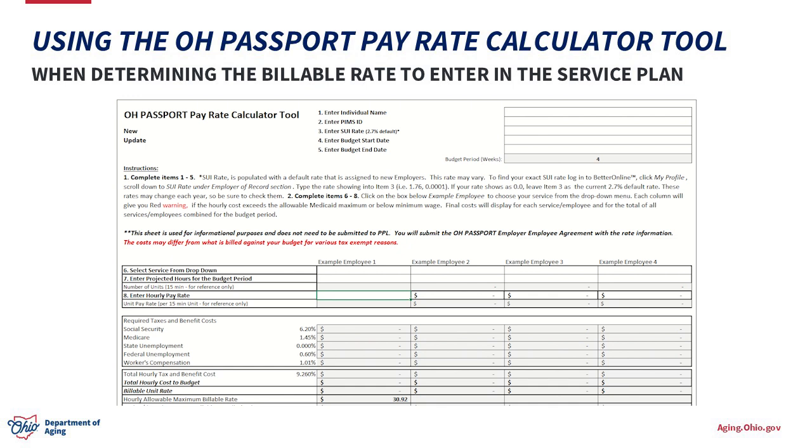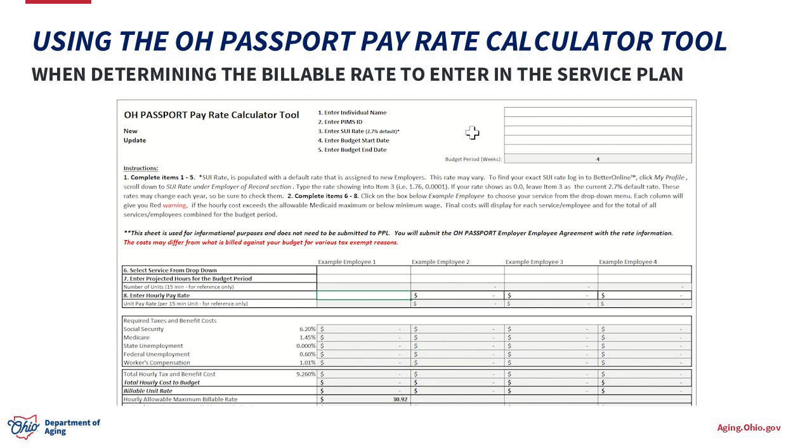So for this situation, again, the SUI rate is going to be key here. So for an individual that's already enrolled on Choice's home care attendant service, say they're adding a provider or they're changing a provider's pay rate, what we'll want to do is go into the PPL portal under participant profile to find out what that individual's SUI rate is.